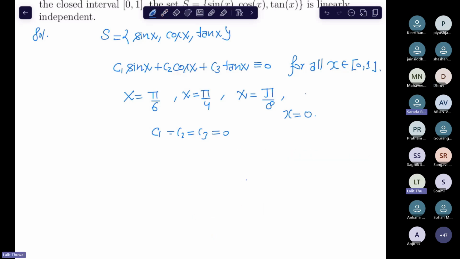Sir, I did it by proving that the Wronskian is non-zero at some point. Like for the Wronskian at pi by 4, this is actually non-zero. So that's how I proved it. Yeah, but when you prove that thing about the Wronskian, that involves this linear algebra. But you did it right. Okay, good. That's good.